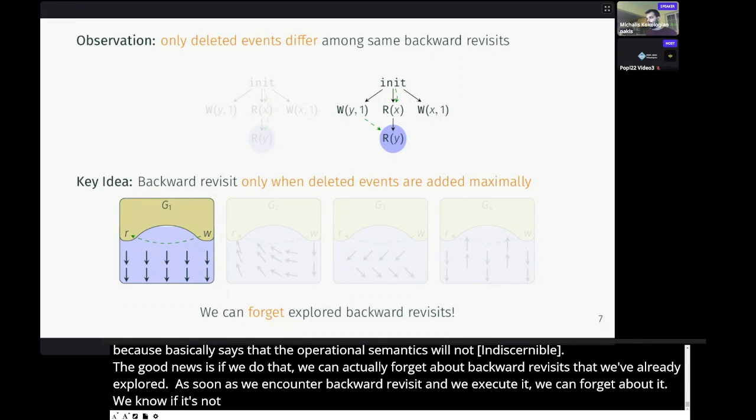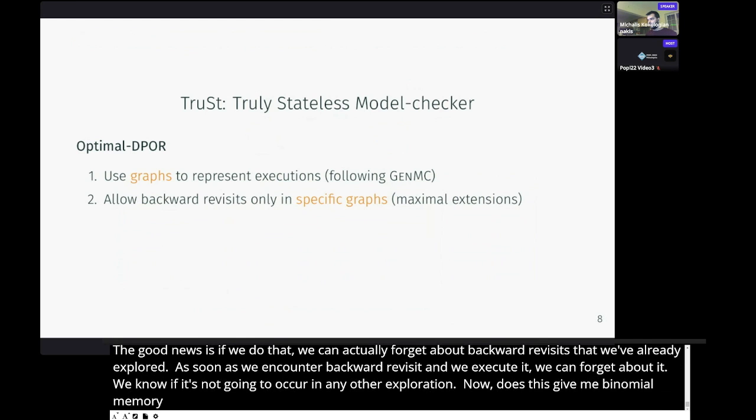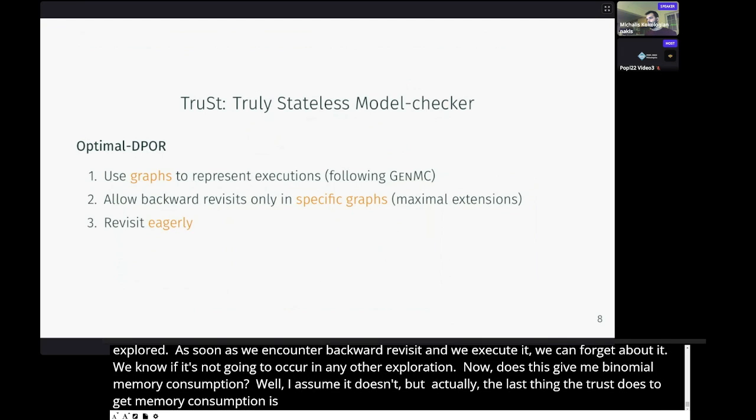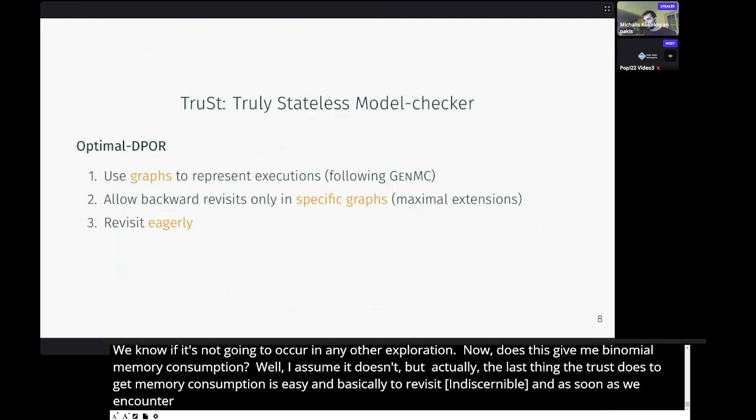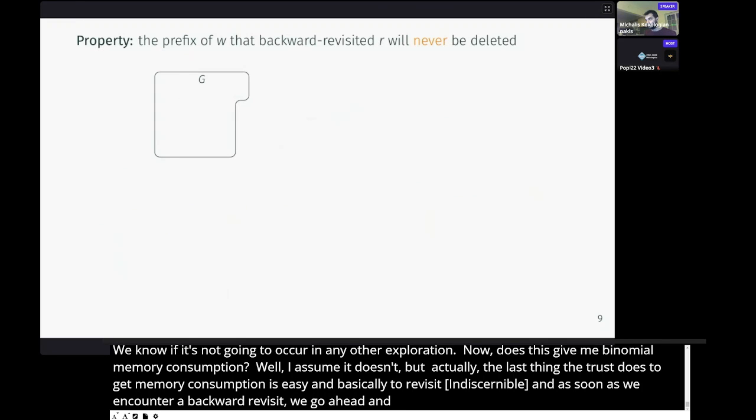Now, does this give me polynomial memory consumption? Well, on its own, it doesn't. But actually, the last thing that Trust does to get polynomial memory consumption is easy, and it's basically to revisit in an eager manner. And this means that as soon as we encounter a backward revisit, we just go ahead and explore it recursively, and this will yield polynomial memory consumption. And let me show you why.